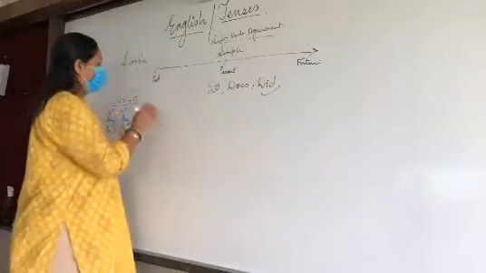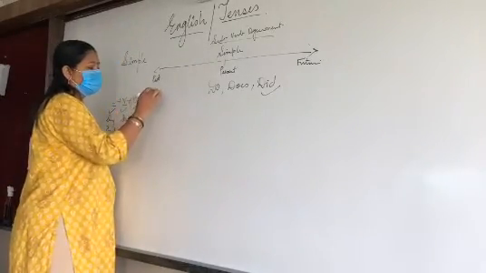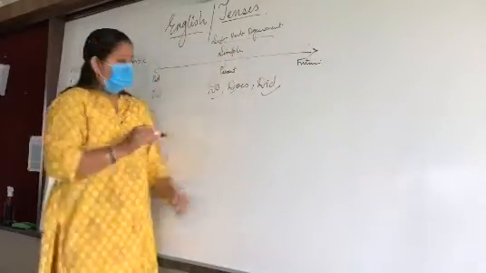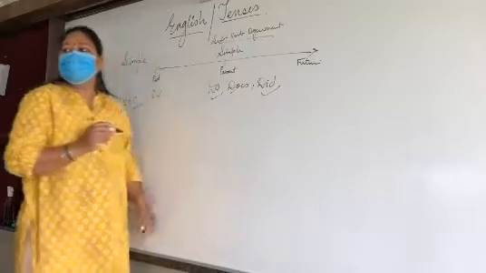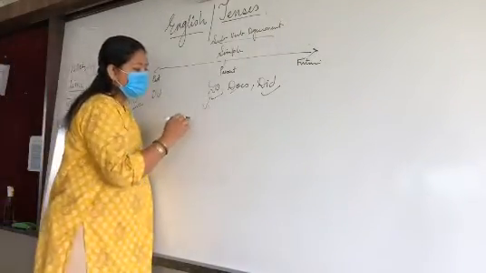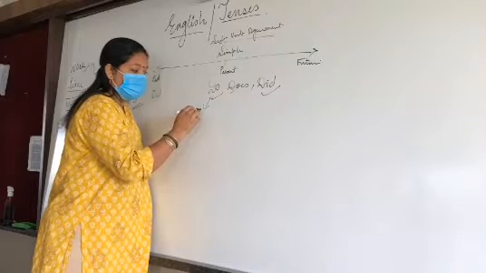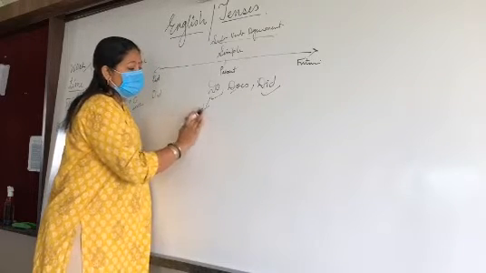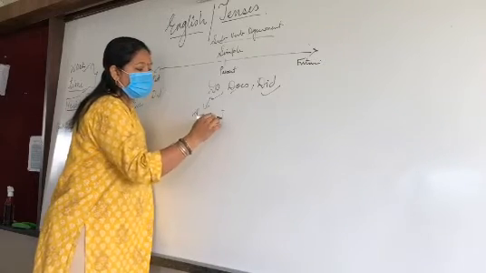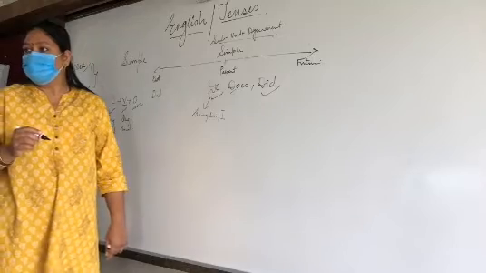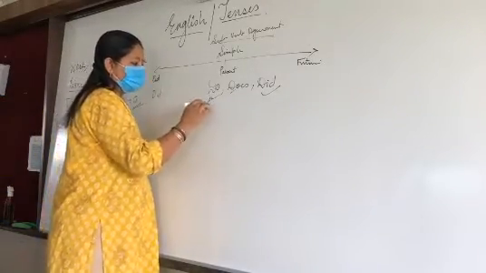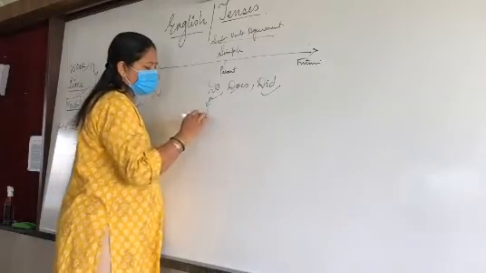Did will go with past tense, and do and does will go with present tense. Okay, do will go with what? When the subject is plural, and along with I. Don't make me confused.